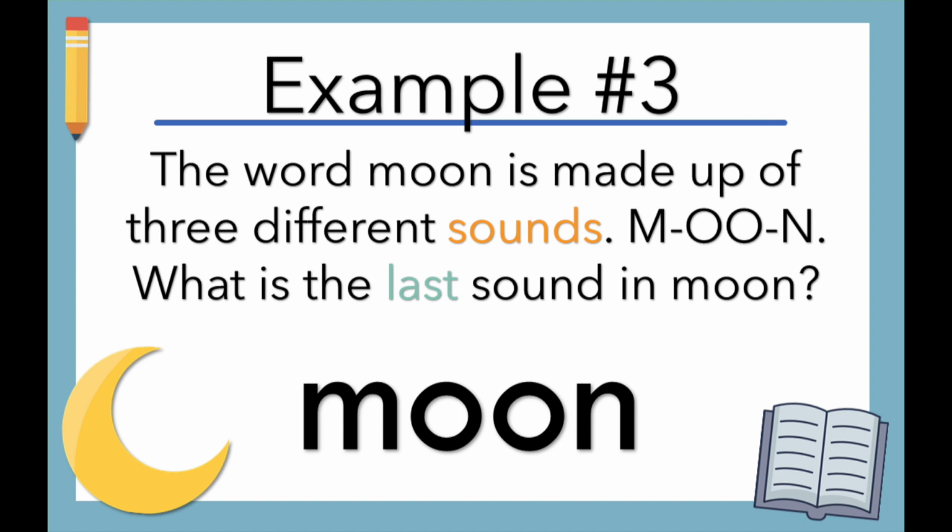Example number 3. The word moon is made up of 3 different sounds. M, oo, n. What is the last sound in moon? The last sound in moon is n.